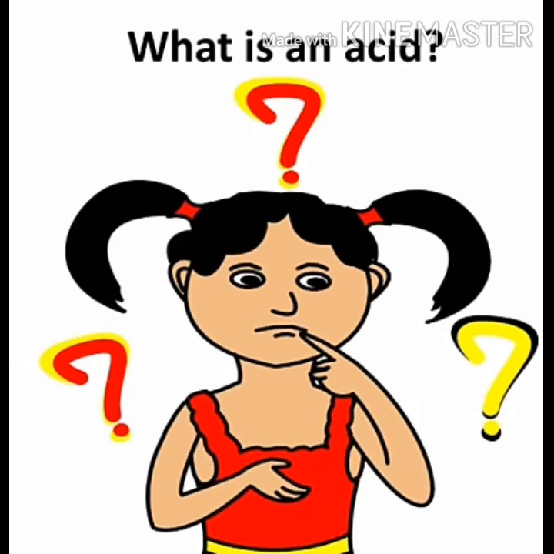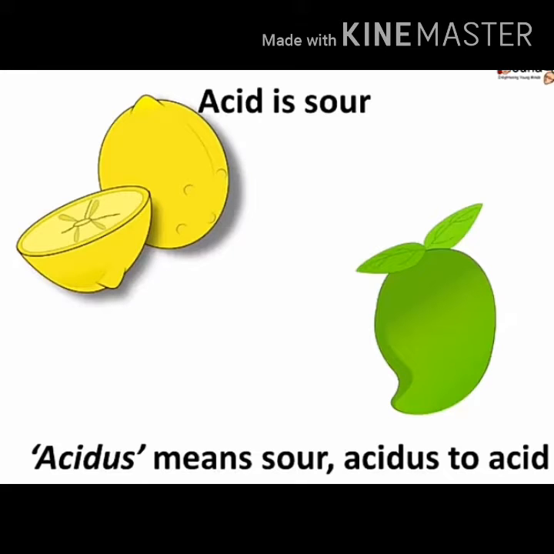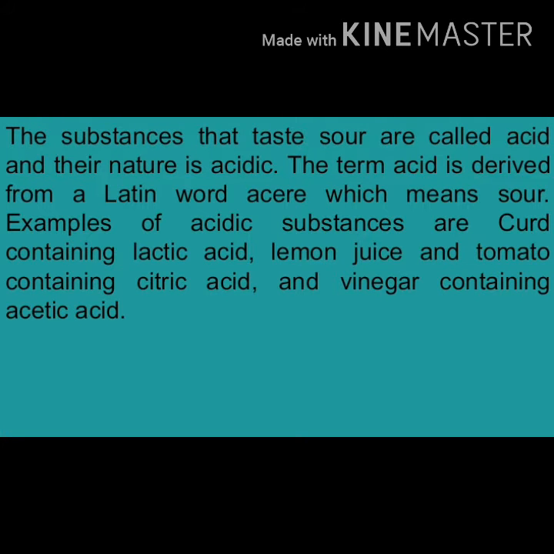Acids. If we cut a lemon with a knife and taste it, the lemon appears to have a sour taste. The sour taste of lemon is due to the presence of an acid in it. The acid present in lemon, which gives it a sour taste, is citric acid. Thus, acids are those chemical substances which have a sour taste. The substances that taste sour are called acids and their nature is acidic. The term acid is derived from a Latin word acere, which means sour.